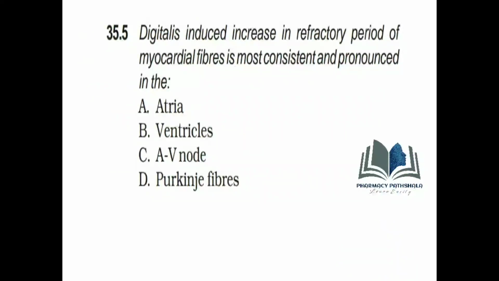Next question. Digitalis induced increase in refractory period of myocardial fibers is most consistent and pronounced in the. The right answer is C. AV node. Next question.